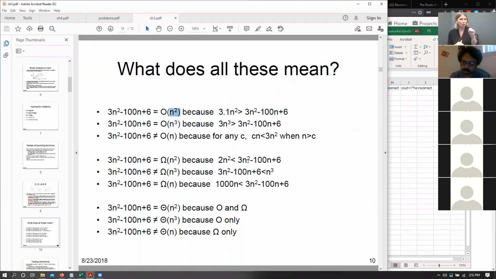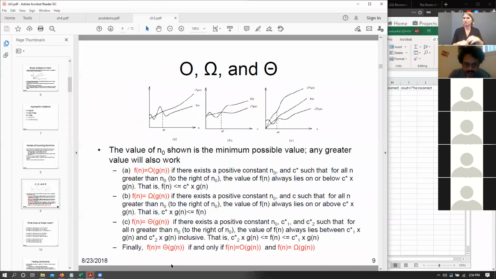Essentially we are saying that the big O, the big omega and the theta are of the same complexity, just with the big O and big omega, they will be accompanied by very different constants. Different constants, but the same exact equation. The same equation or the same complexity. Exactly. So that is why we said that when we say that f of n is big theta of g of n, it means that f of n has to be big O of g of n and big omega of g of n. Only then can big theta be satisfied. You are correct.